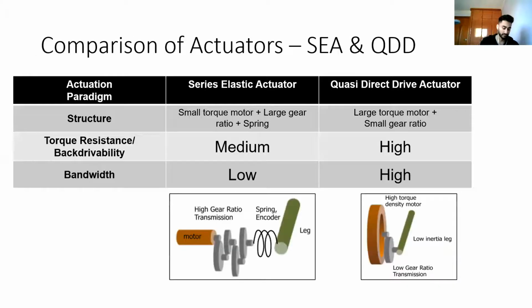And so we have series elastic actuators and quasi-direct drive actuators. Series elastic actuators have small torque motors, big gear ratios, and an elastic element, which means that they will have low bandwidths and medium to low backdrivabilities. And we have quasi-direct drive actuators, which have high torque motors and low gear ratios, which means that they'll have high bandwidths and high backdrivabilities or low torque resistances.